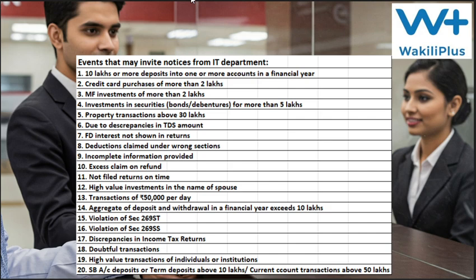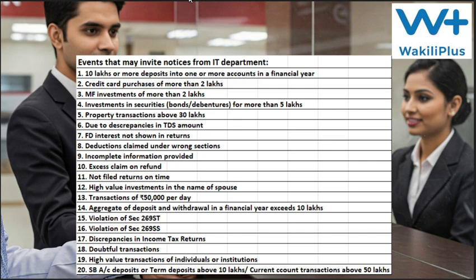Then in case of some high value investment in the name of your spouse, your husband or wife, it may also come to the notice of the Income Tax Department. Then if more than 50,000 per day is deposited or withdrawn from your bank, that's another reason.